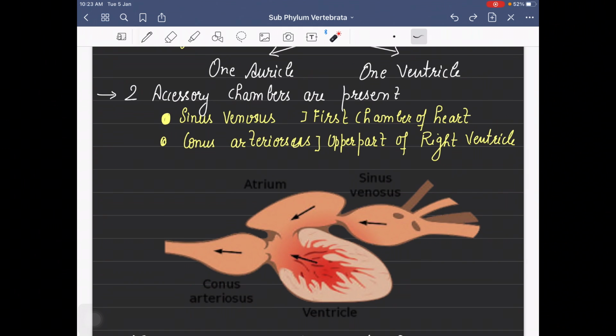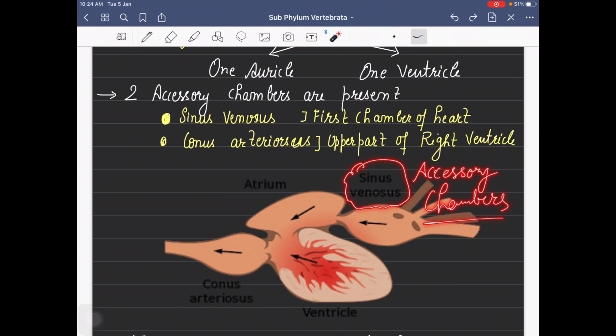So two accessory chambers: sinus venosus, the first chamber of the heart, as well as conus arteriosus, the upper part of your ventricle. So the main two chambers are atrium and ventricle. Accessory chambers, we are going to call them accessory chambers.